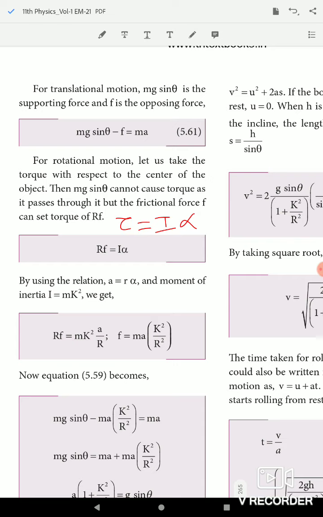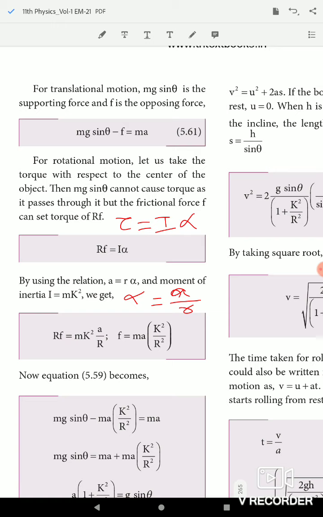So a is equal to R alpha, and the moment of inertia I equal to mk square. So you substitute the values for a and I. That means alpha equal to a divided by R. So you get RF equal to mk square a by R. So F equal to ma k square divided by R square.